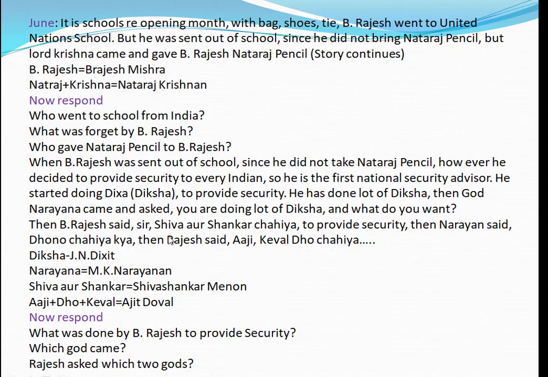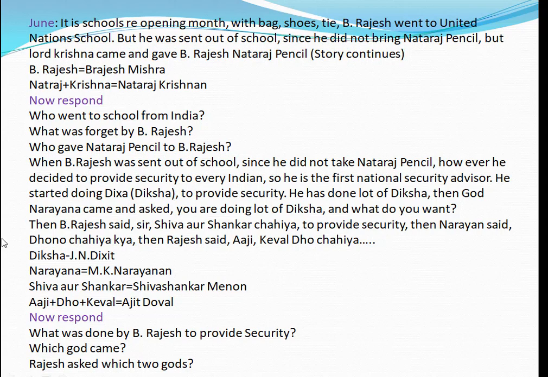Then Brajesh said, Sir, Shiva or Shankar chahiye mujhe. Okay, I want to talk with him. And Shiva and Shankar, they have to provide security. Then Narayanan said, दोनों चाहिए क्या? Then Rajesh said, हाँ जी, केवल दो चाहिए. Shiva चाहिए, Shankar ji चाहिए. Even though we consider that Shiva and Shankar are the same God, for our story we need to believe they are different gods. दोनों चाहिए, केवल दो चाहिए.